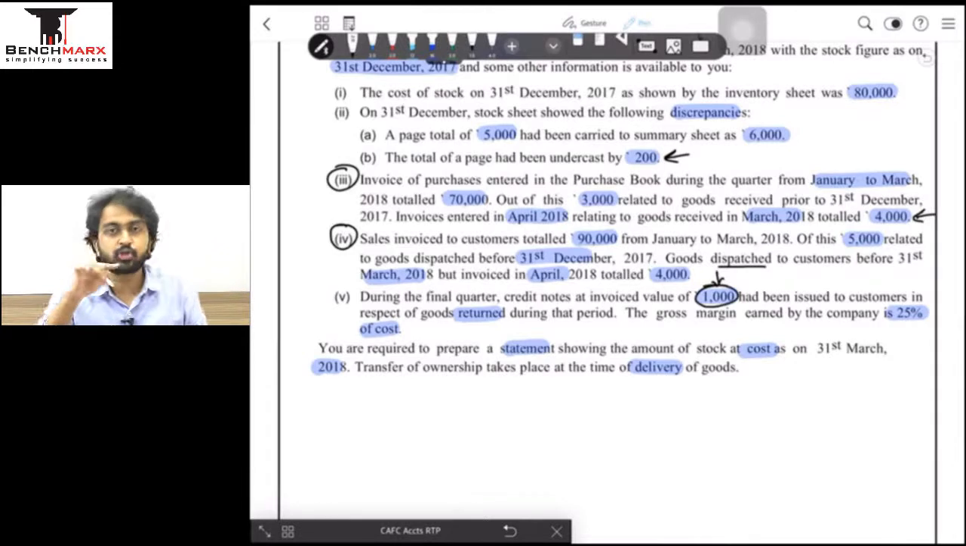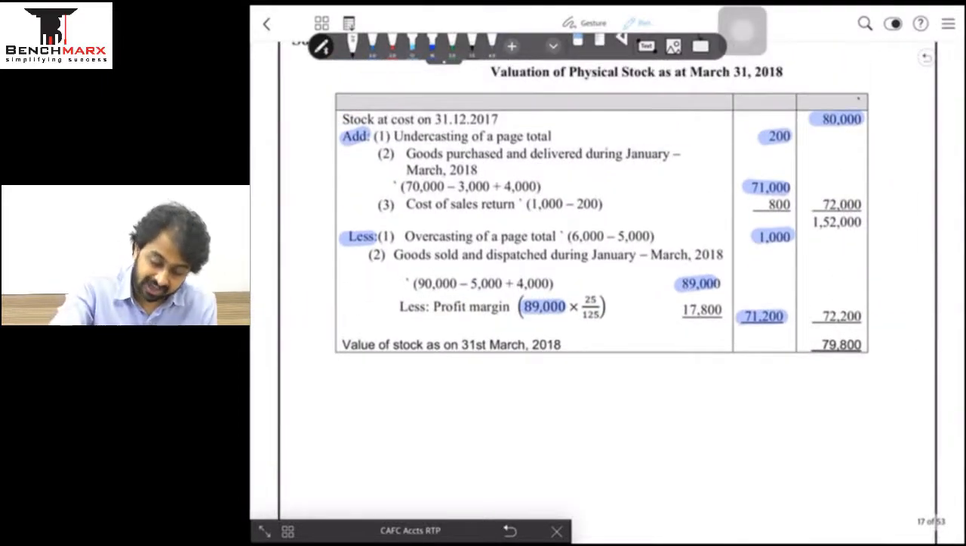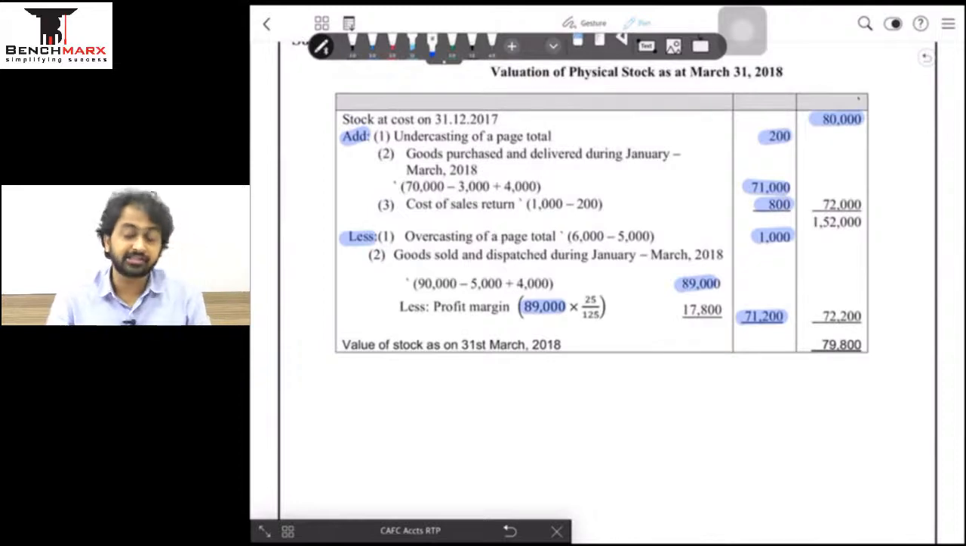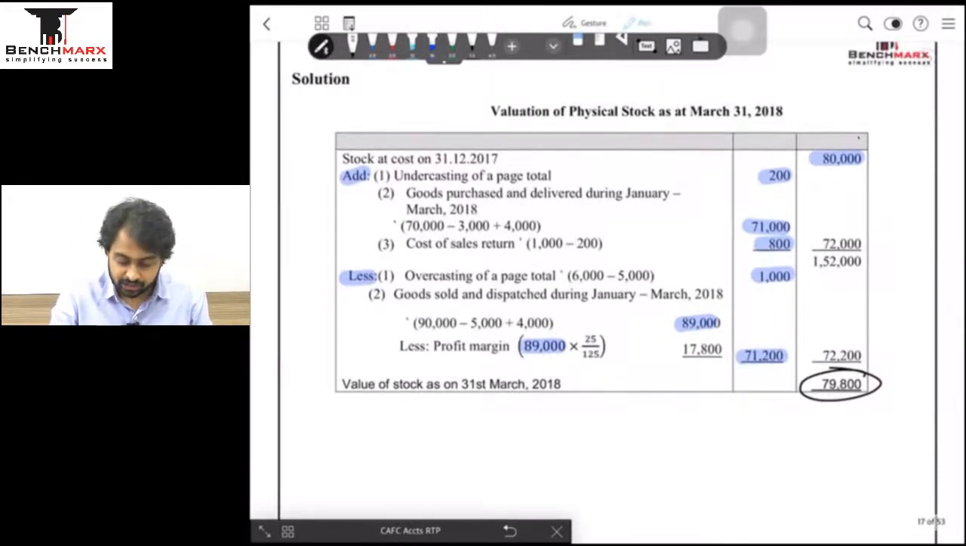So 1,000 corresponds to 125. What corresponds to 100? Again from 1,000 I will subtract the 1/5 component, that is 200 rupees, and this I will add because this is an inflow of goods. So I will add in the stock and after adding and less-ing, ultimately I'll get the closing stock at cost. As you can see, this was a very unique question because generally these kinds of questions are rare or less in our study material. So that's what makes the RTP a very interesting thing to cover before the exam.